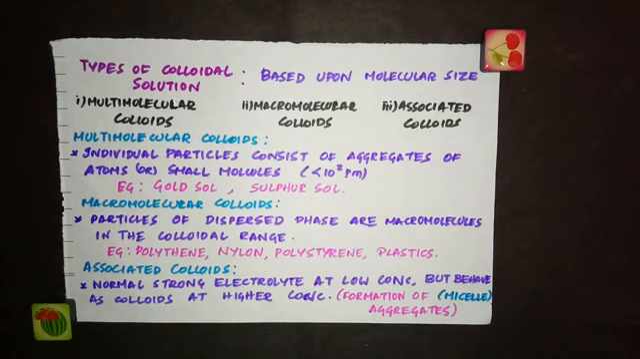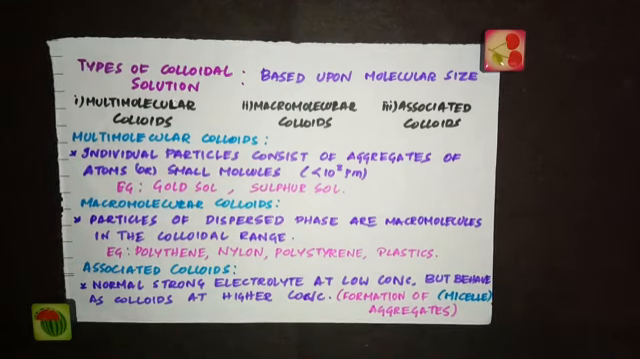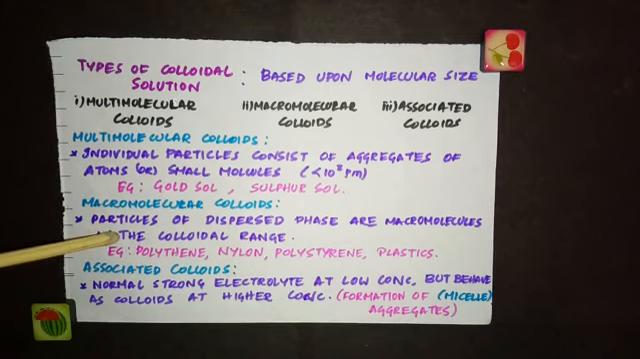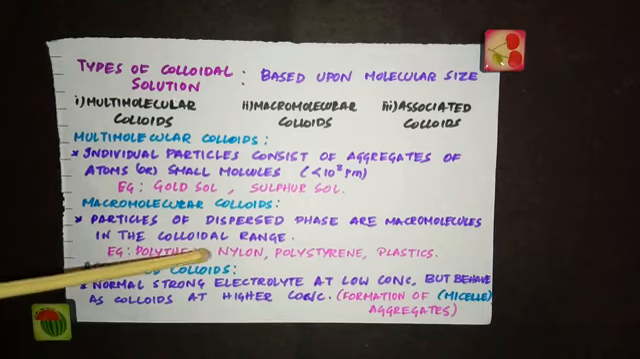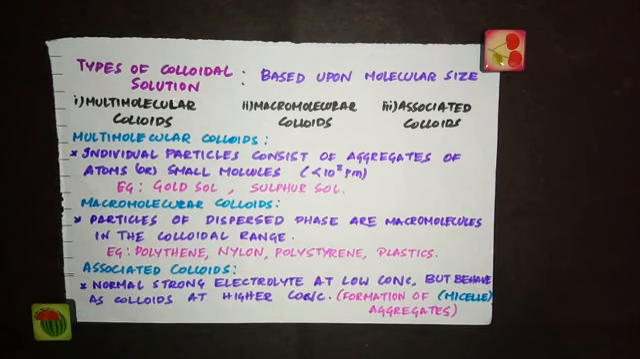And the next type of colloid is macromolecular colloids. Here the particles of the dispersed phase are macromolecules in the colloidal range. What are macromolecules? Polythene, protein, plastics, all these are macromolecules, and in macromolecular colloids, these macromolecules are dispersed in the colloidal range. Then we call that type of colloids macromolecular colloids, and examples are polythene, nylon, polystyrene and plastics.